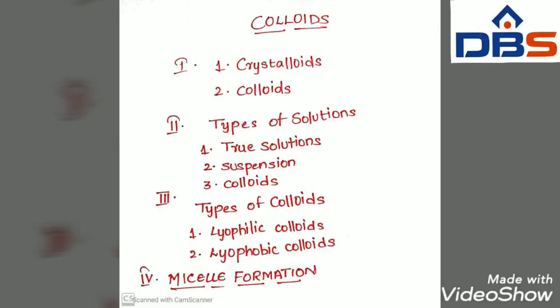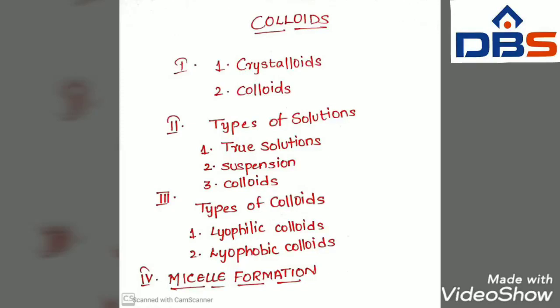For example, starch dispersion, glue dispersion, gelatin dispersion, etc.